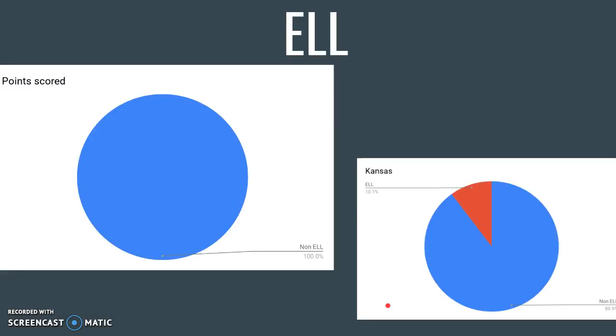Finally, when we look at ELL, that's English speakers of other languages, at Trigo Grade School, there are 100% non-ELL. We don't have any students that require these services. But in Kansas, 10.1% require these types of services. So when you're looking at none compared to 10%, that is a great difference as well when you're looking at Kansas.